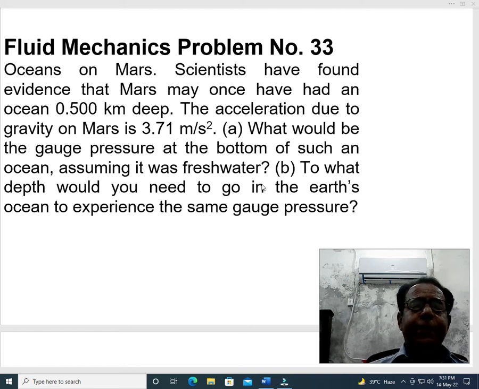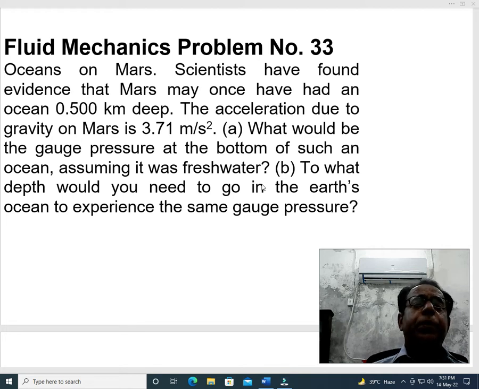The next thing to be pointed out is that, dear students, in this problem we will have to deal with two densities. Because in part A it is given that we have to assume water to be fresh water, while an ocean is under consideration, so definitely density of seawater and density of fresh water both will be used in this problem.